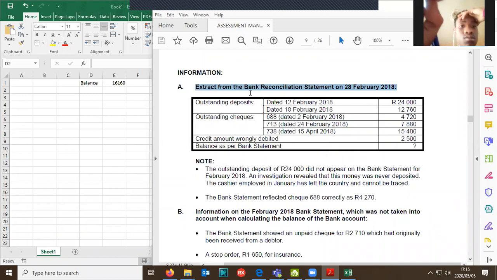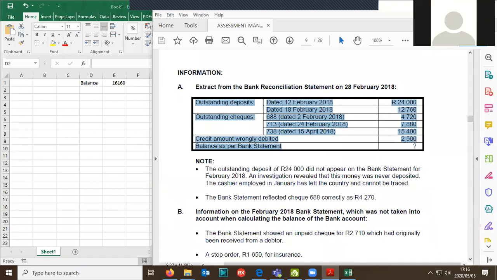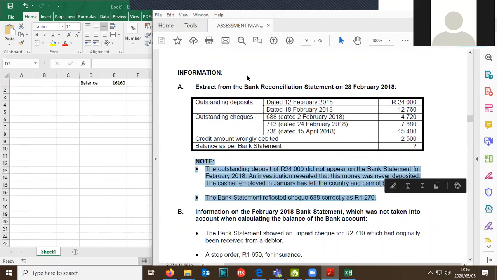Okay, so this is the extract from a bank recon statement. This was in the bank account, but not on the bank statement. So we're not really going to deal with this part because it has to do with the bank account. It's got absolutely nothing to do with our bank account at this particular stage. Is everyone with me? So I'm ignoring that one for now. Then they say to note the following, and this has to do with that part over there.